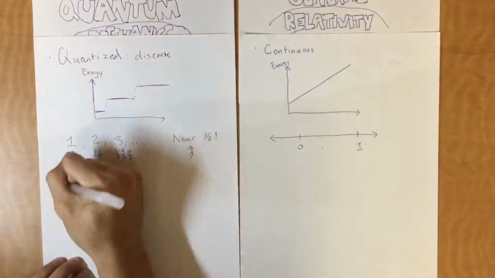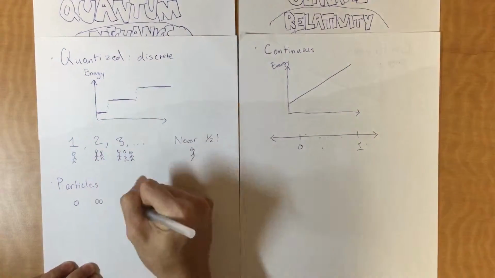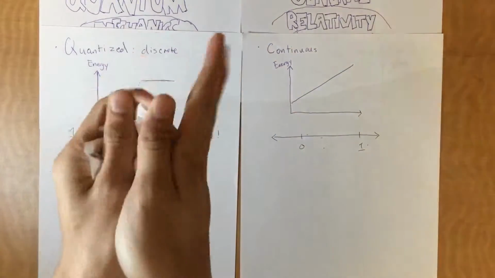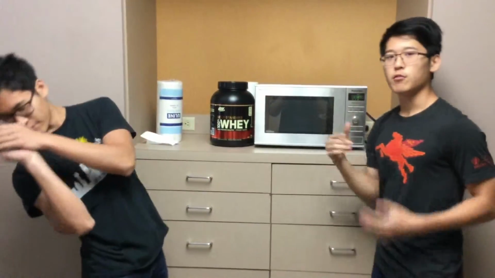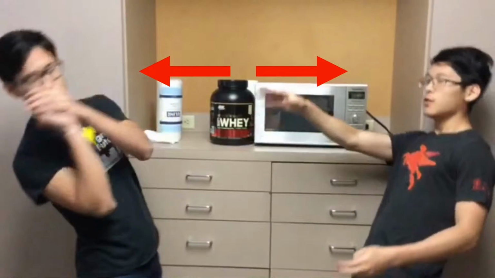Another reason is that quantum mechanics relies on particles to explain forces. This makes sense because a particle is quantized. It's like the number of people in a group. How does a particle transmit a force? Think about it this way. This ball represents a particle. When I throw this ball to another person, there's a repelling force as we are both pushed away from each other. The exchange of the particle causes the force.